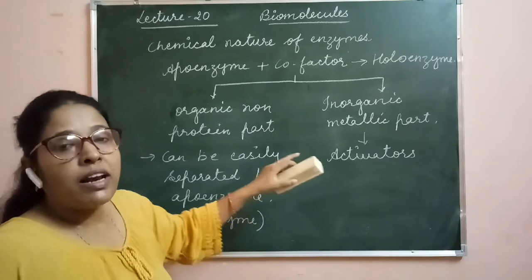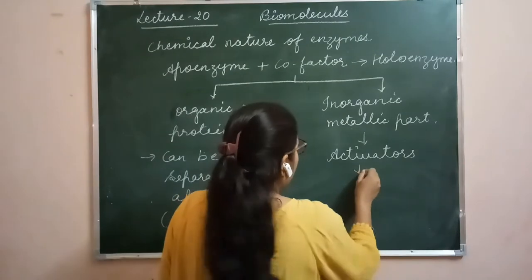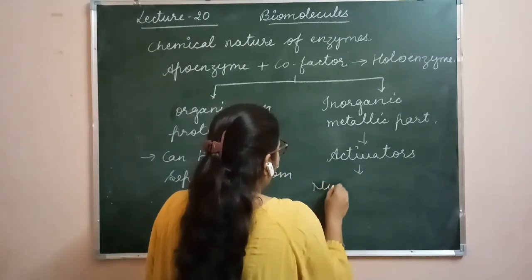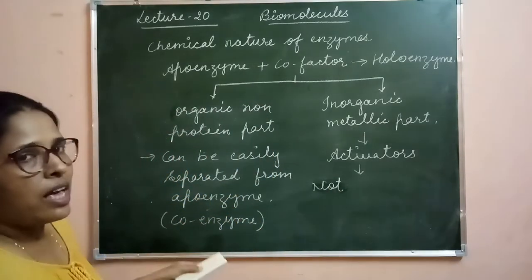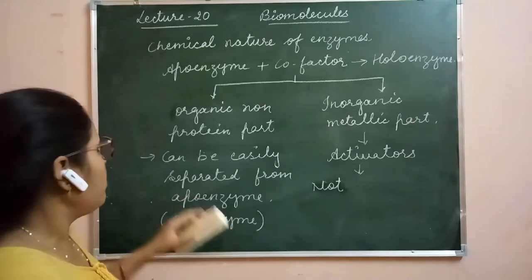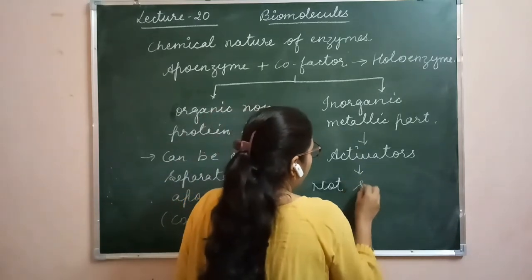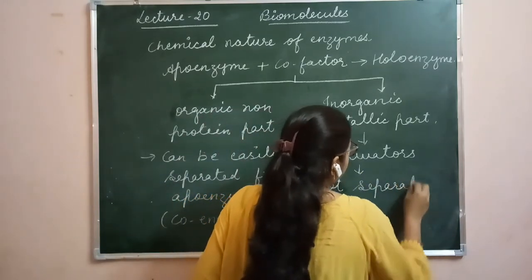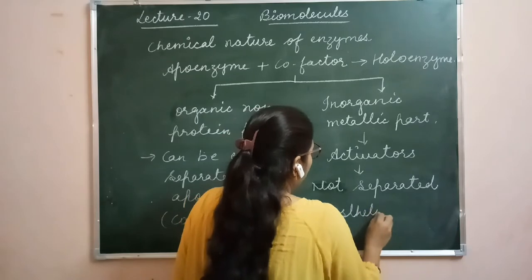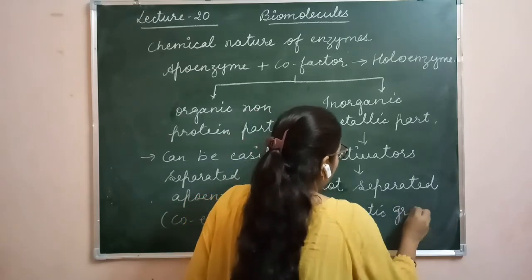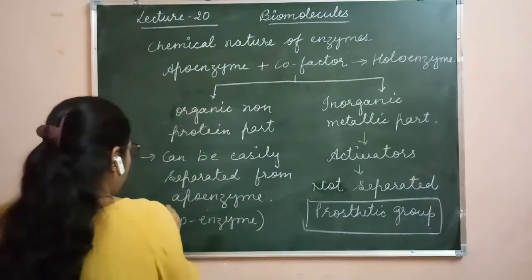This part is not easily separated, and it is called the prosthetic group. Clear? This is the prosthetic group, and this is the coenzyme.